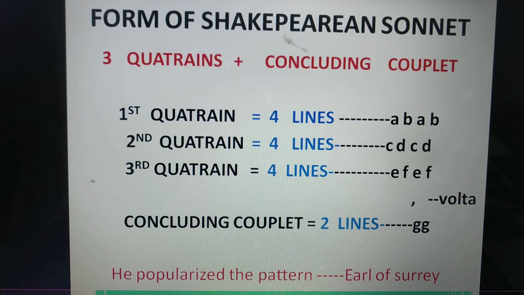Form of the Shakespearean sonnet. A Shakespearean sonnet has 3 quatrains and 1 concluding couplet. First quatrain, 4 lines, rhyme scheme ABAB. Second quatrain, the second 4 lines, rhyme scheme CDCD. Third quatrain, the third 4 lines, rhyme scheme EFEF. After these 12 lines, there comes the volta. And after that volta, there comes the concluding couplet, the last 2 lines, rhyme scheme GG. And this pattern was not invented by Shakespeare. It was popularized by Shakespeare. Actually, this pattern was invented by the Earl of Surrey.